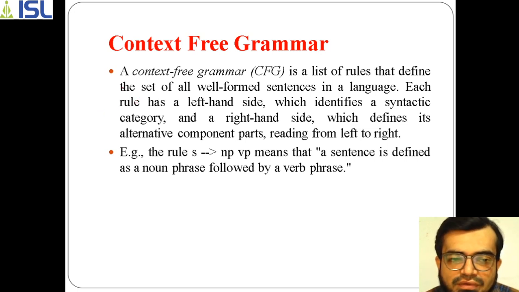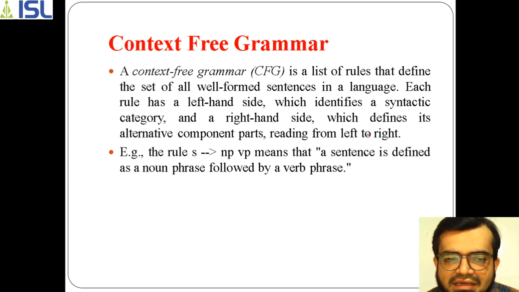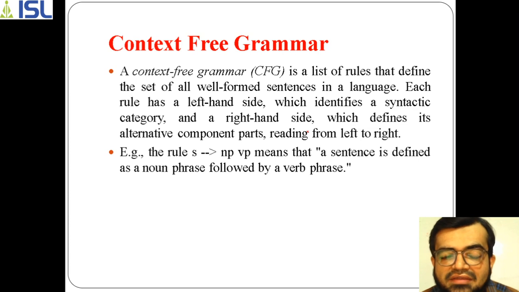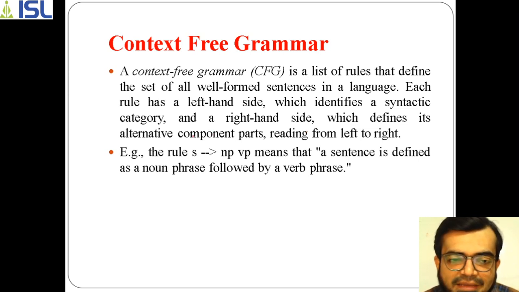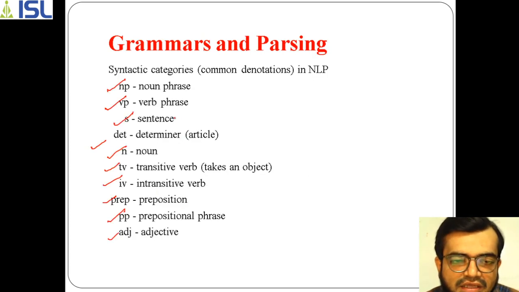So you have the syntactic category, which is always on the left hand side. On the right hand side, you will have the actual words of the given sentence. For example, here there is a rule S to NP VP, where S refers to sentence, as I have said, and NP refers to noun phrase.